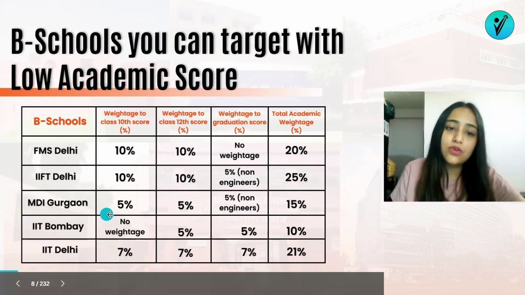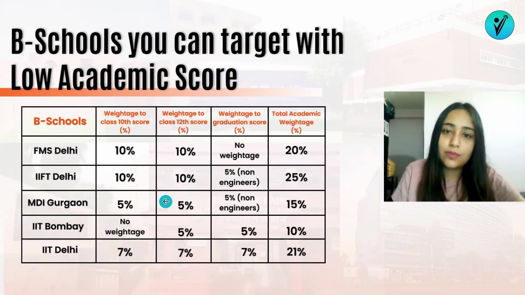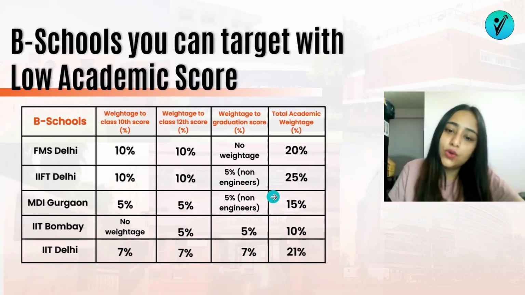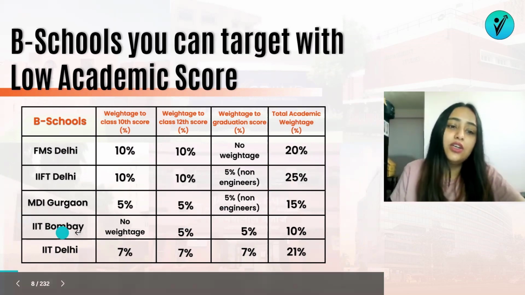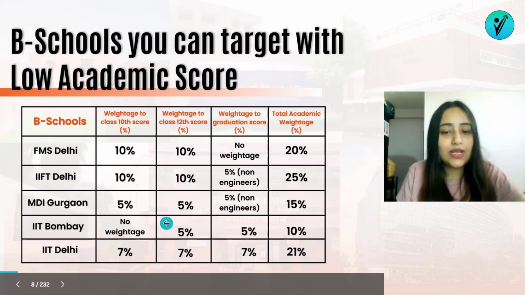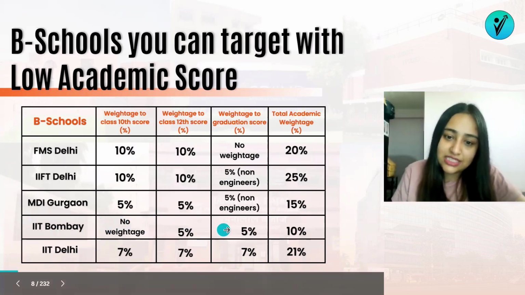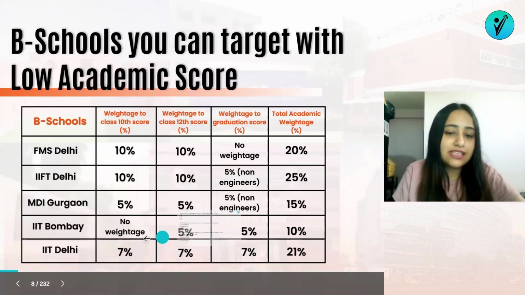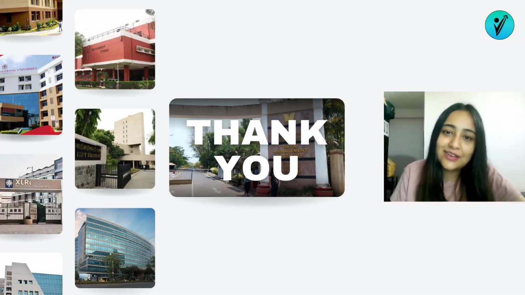If we talk about MDI Gurgaon, again 10th and 12th के score पे 5% weightage है. Additional 5% for non-engineers. Total is coming down to 15%. Talking about IIT Bombay, they do not have any weightage on the class 10 score. 12th score and graduation score पे it's 5% each, making this a total of 10%. IIT Delhi पे it's 7% each for all the three scores, making this a total of 21%.